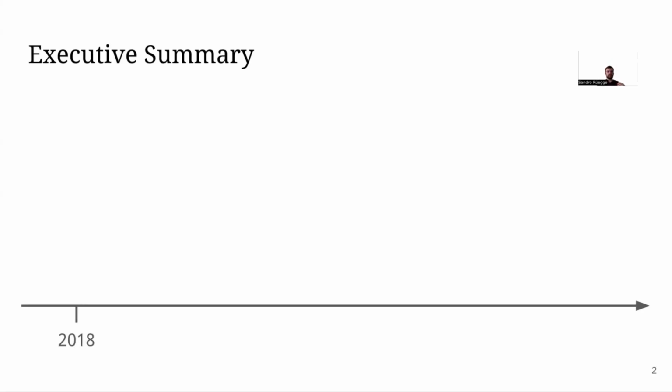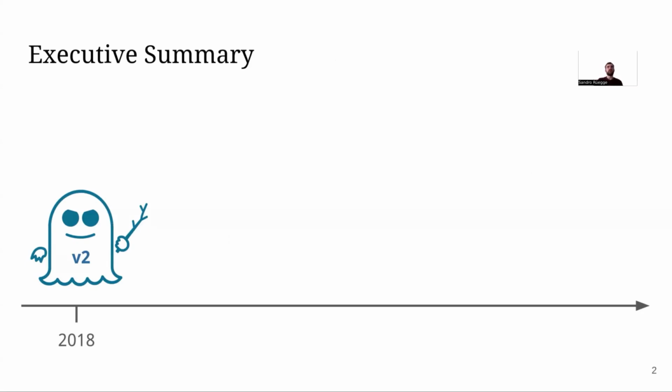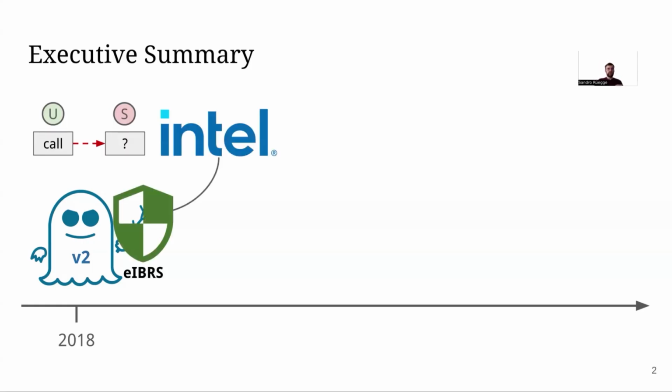Let me first give you an executive summary of what we did here. Back in 2018, we learned about Spectre, or more specifically Spectre v2, branch target injection, which is arguably the most dangerous variant because it allows an attacker to control flow across privilege levels, from user space to supervisor, for example. Intel recognized this issue and introduced EIBRS, Enhanced Indirect Branch Restricted Speculation, which is supposed to prevent this V2 by introducing a barrier between the privileges.